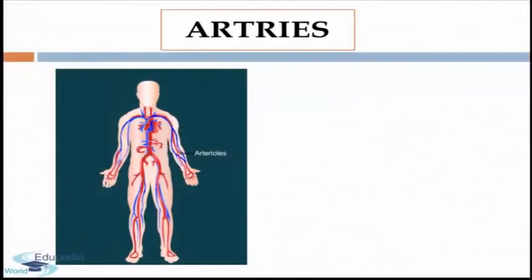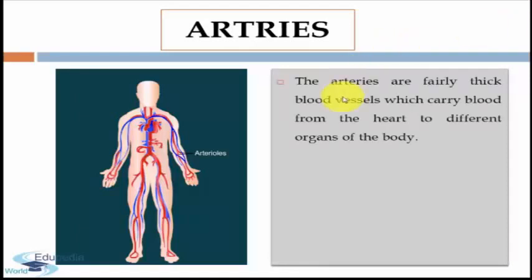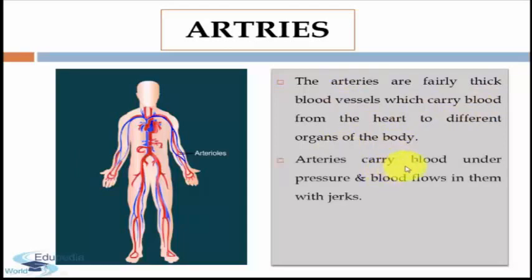First of all, we will discuss arteries. Arteries are fairly wide vessels which carry blood from the heart to different organs of the body. Arteries carry blood under pressure and blood flows in them with jerks.